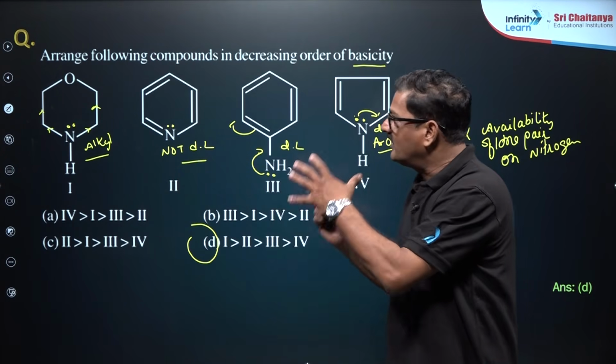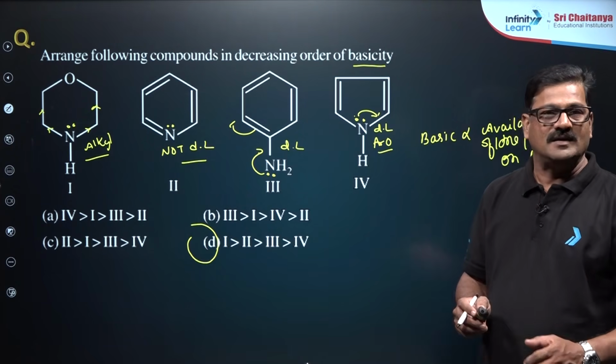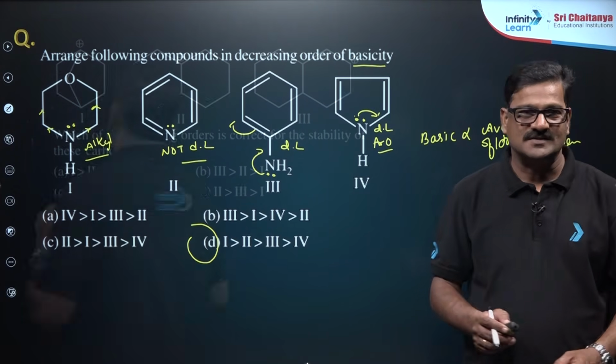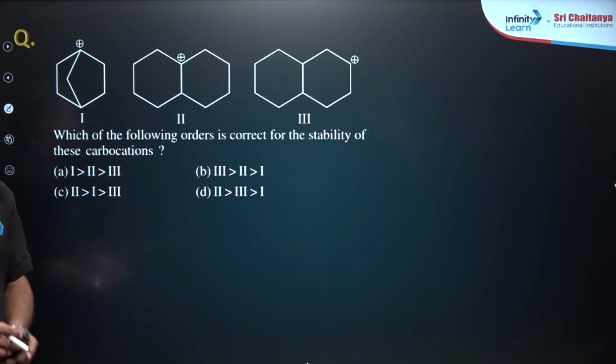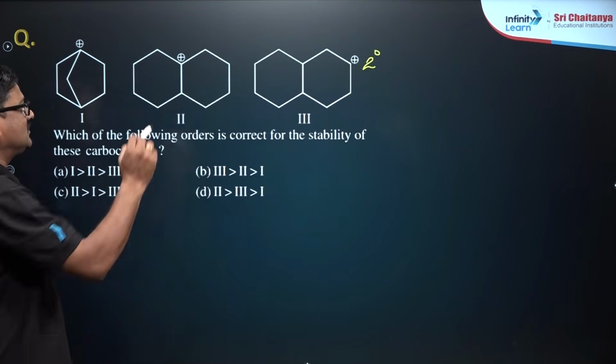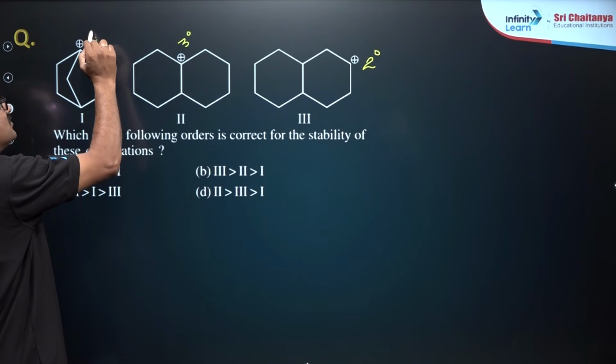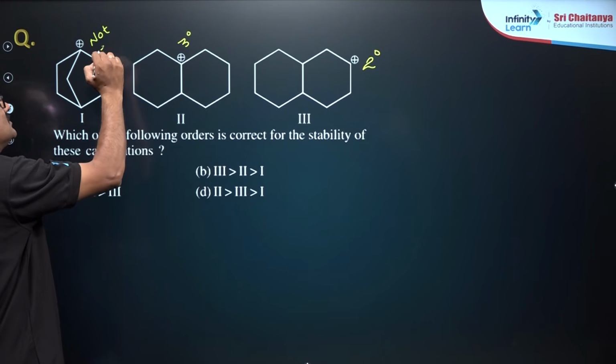So this is the way the questions are being asked as far as the NEET examination is concerned. And let us see one more question based on this. Order of stability of carbocation. Dear children, this is your secondary carbocation and this is your tertiary carbocation. This is not possible, it does not exist.